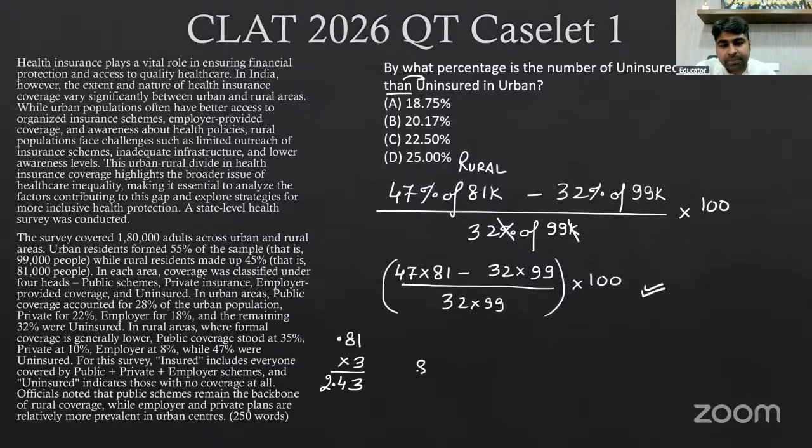Okay, so if I subtract 81 with 2.43, I get 47 percentage of that. Okay, so that will obviously make more sense. 80 में से 2 गए 78. So 78.57K. Okay, and 99K.